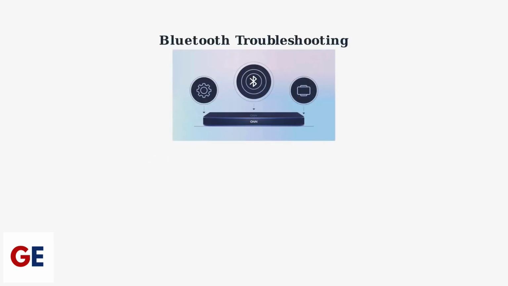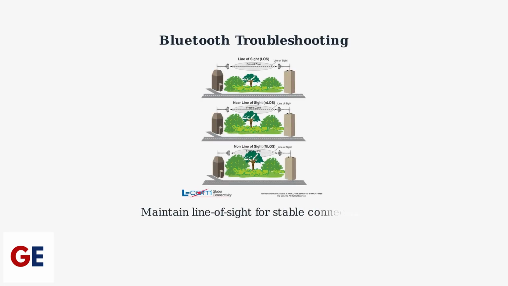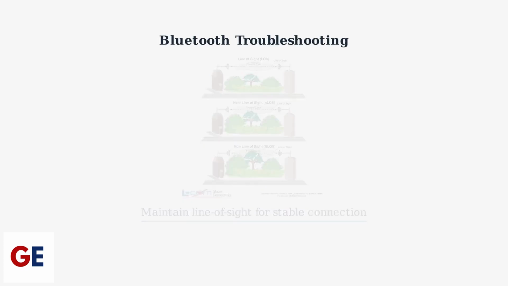For wireless Bluetooth connections, start by clearing the Bluetooth cache on your source device. This removes corrupted pairing data that often causes connection failures. Maintain a clear line of sight between your device and soundbar whenever possible. Physical obstructions can cause audio dropouts and connection instability in wireless setups.